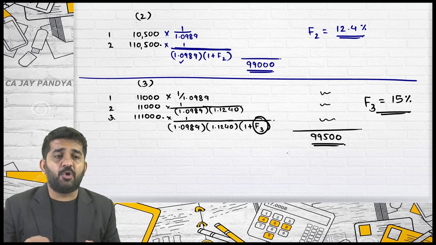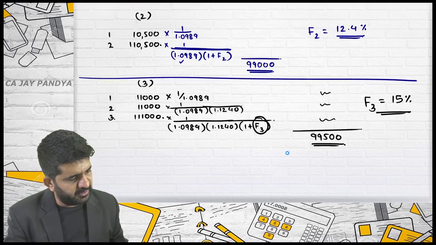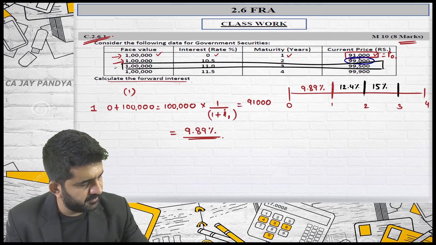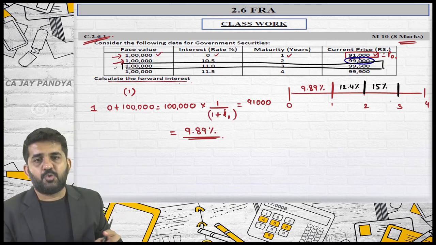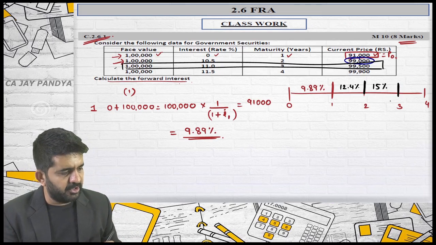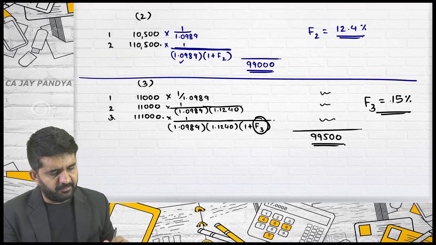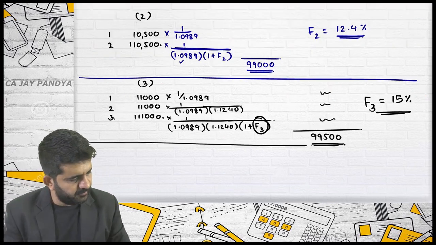Forward rate of fourth year can also be found out. Forward rate of third year is 15%. One of the students will help. Anyone can put the mic on. I'll speak the name. I am finding out for fourth year. If you are comfortable, you can just put your mic on.